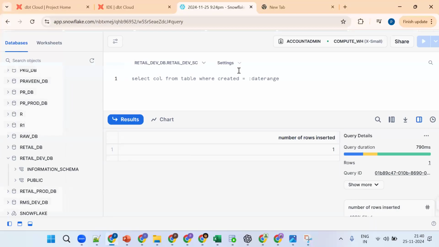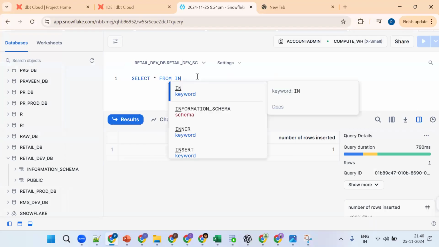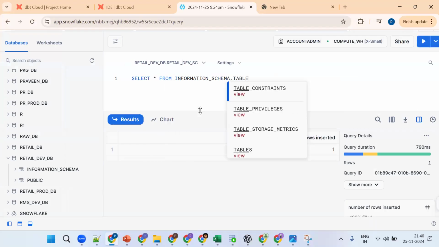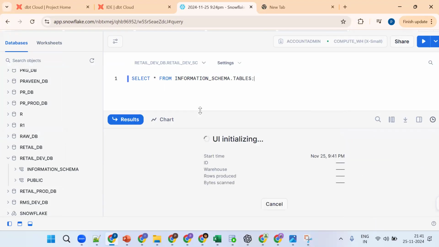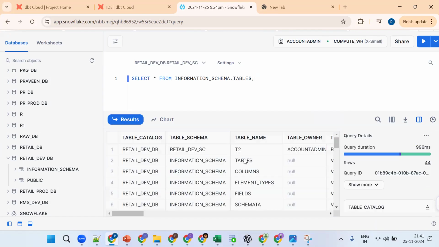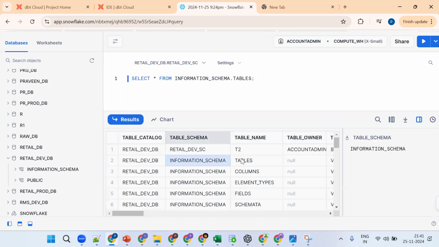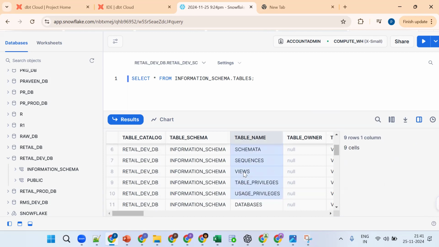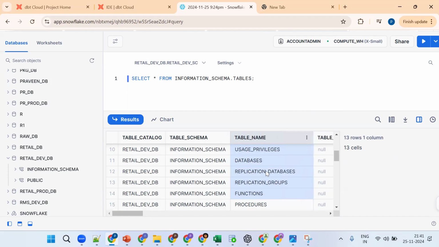Let me explain. Select star from information_schema.tables. See, some tables are already there. Existing tables and columns require storage, no? But do we get charged for this? No, we don't get charged. This is internally managed.